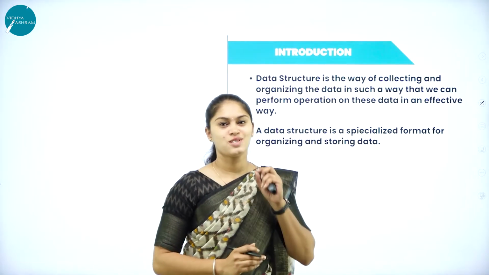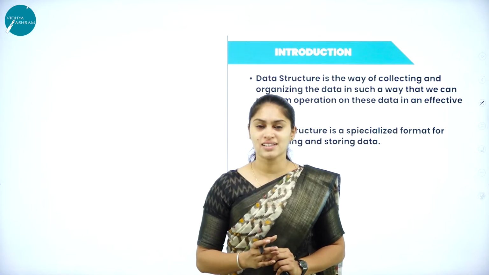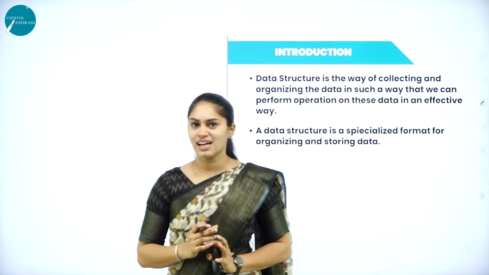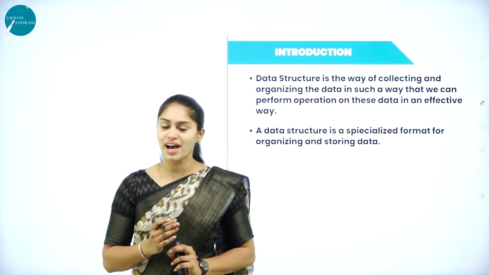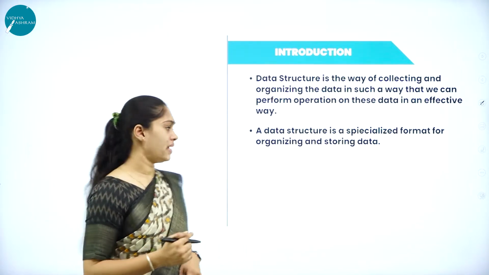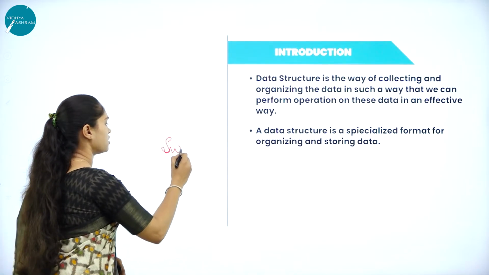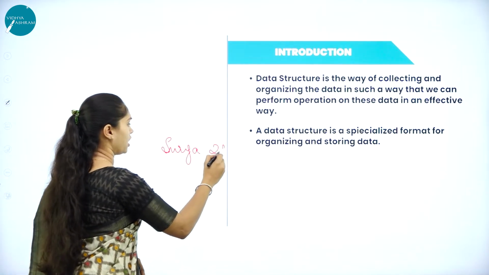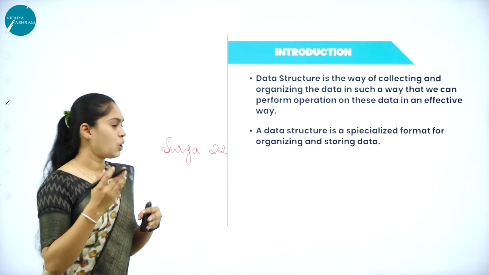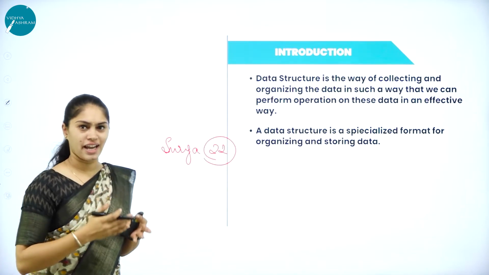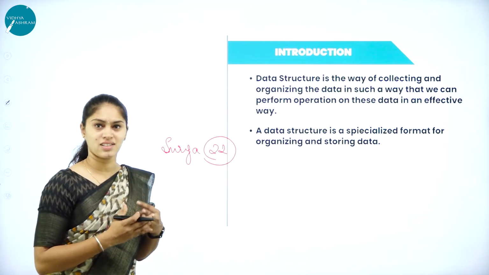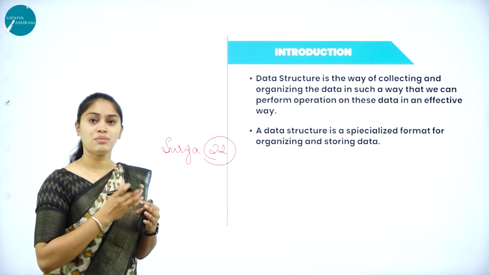Then what is data? Data is nothing but a raw fact that needs to be processed in order to get information. For example, here I have "Surya 22". What does it mean? Do you understand anything? Whether it is his door number or his age or his roll number, what it is, it is in an unstructured, unprocessed format.